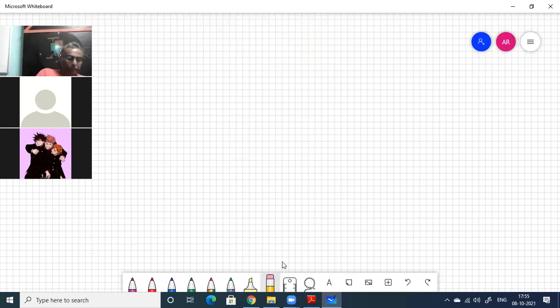Okay. Fourth sum. 1. Identify the following sets as null set or singleton set.